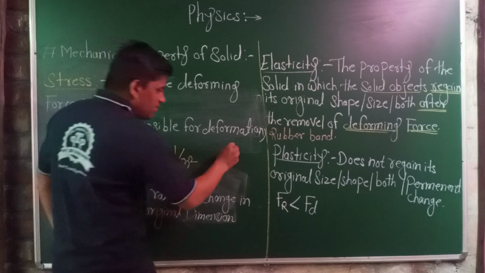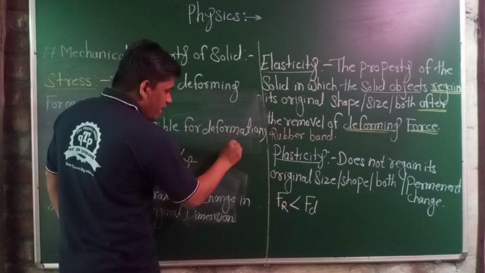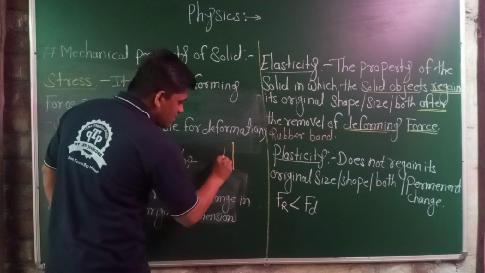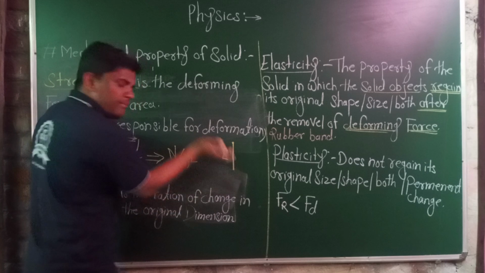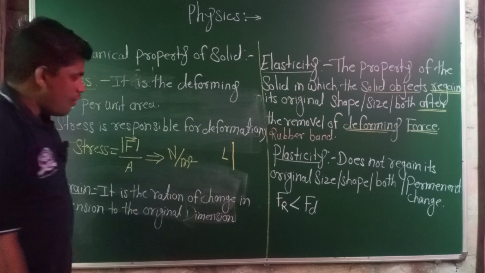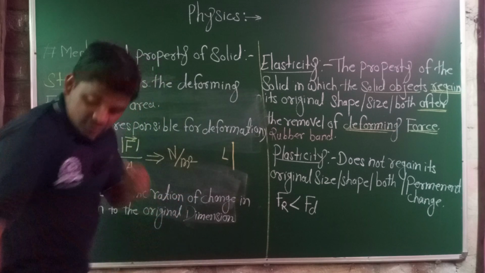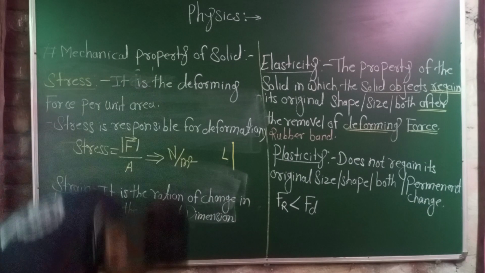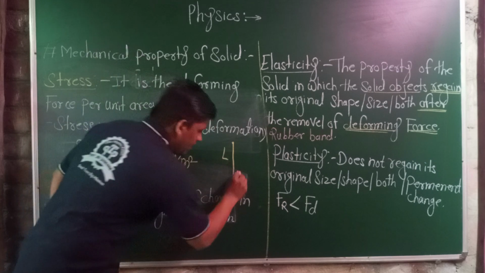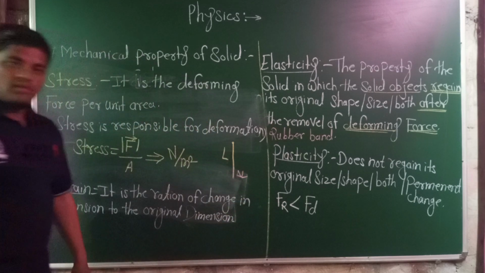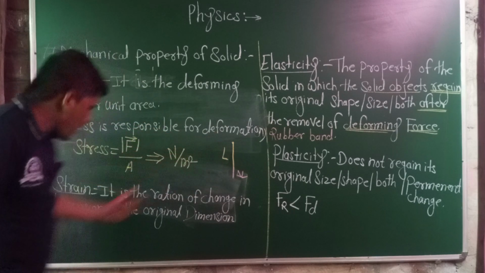Consider one example. A rubber string is suspended at a point A, and its length is capital L. Before applying an external deforming force it has length L. When we apply a certain external deforming force, its length changes by delta L, and the ratio of the change in length to the original length is known as strain.